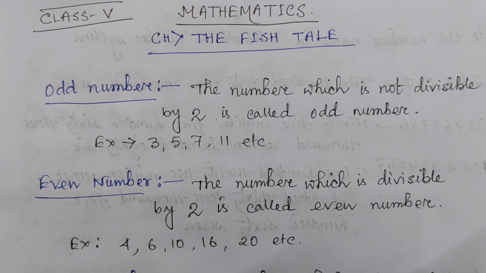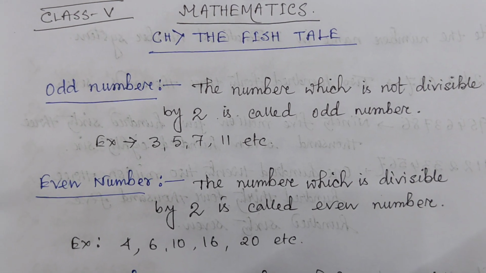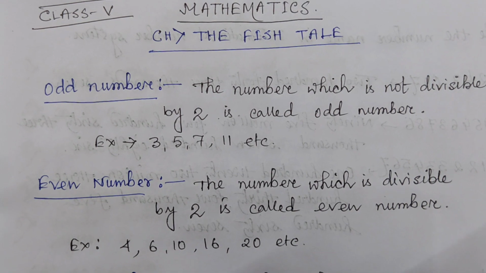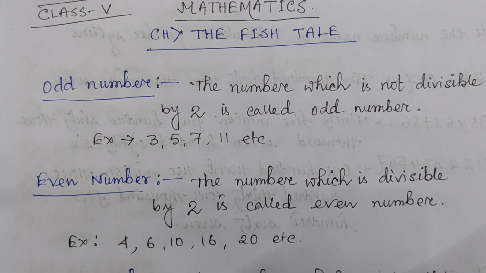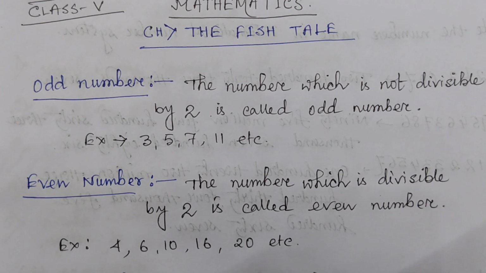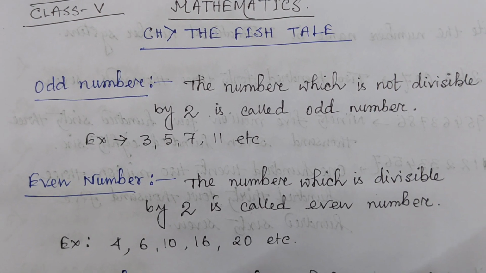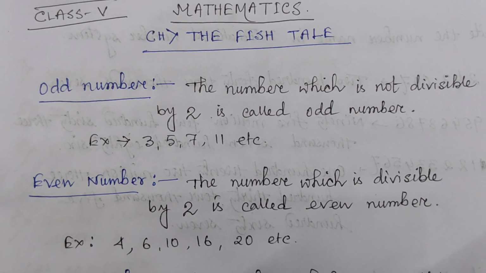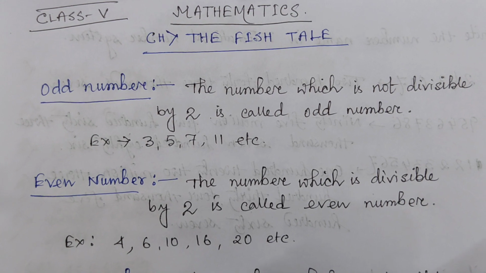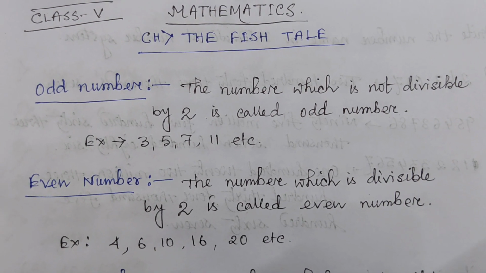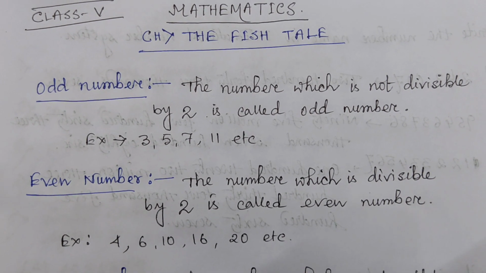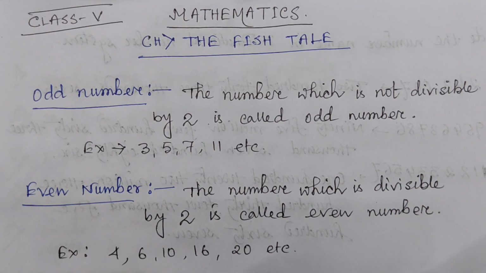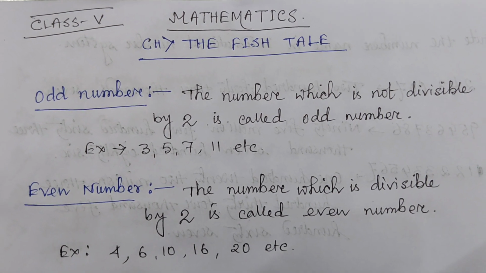Today we are continuing the chapter The Fish Tale. Today we will discuss some numbers. First of all, odd number. What is an odd number? The number which is not divisible by 2 is called an odd number,